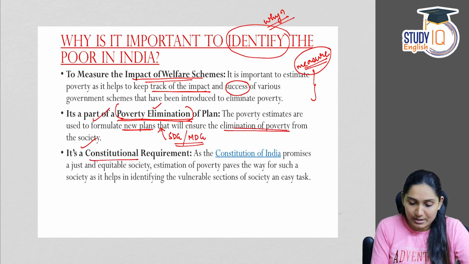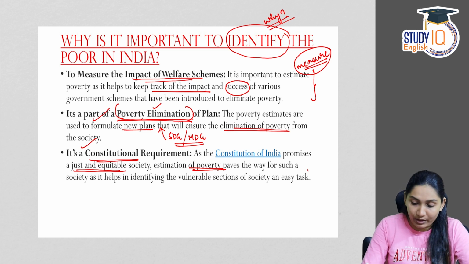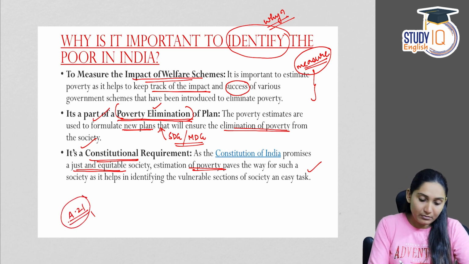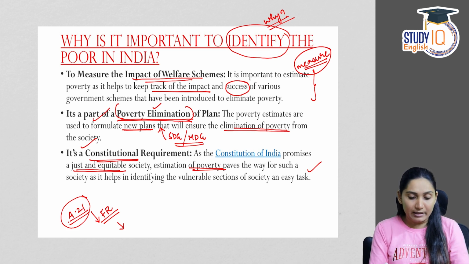Third, it's a constitutional requirement. Why? Because the Constitution promises a just and equitable society and the elimination of poverty. All these things are guaranteed by the Constitution. If you see Article 21 of the Constitution, which is a fundamental right, it says that the right to life and personal liberty is a fundamental right of an individual.